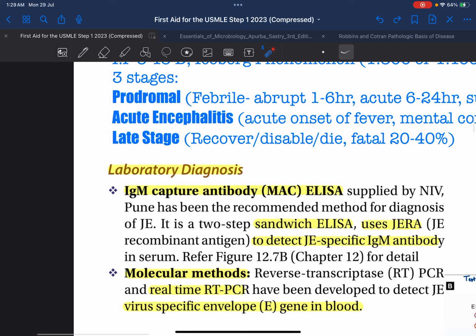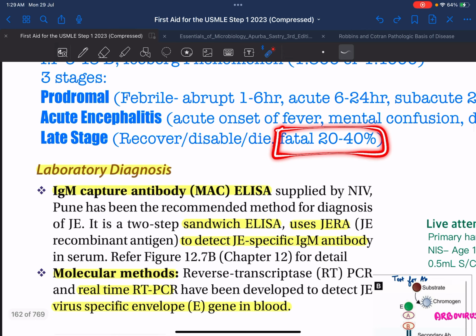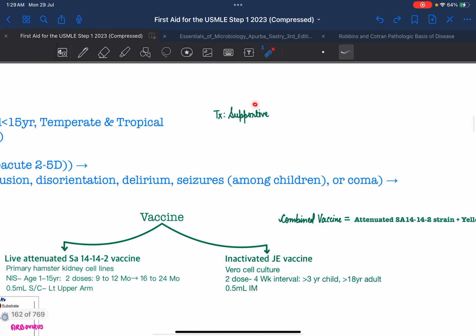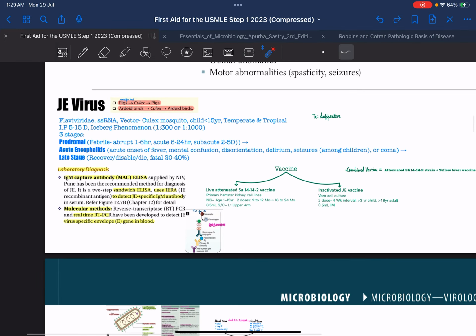After the acute encephalitic stage comes the late stage, in which the patient might recover, which is the maximum probability. It might lead to disability, or the patient might even die. The case fatality for JE virus is around 20 to 40% in India. The treatment is only and only supportive. There are no specific antiviral drugs available for it.